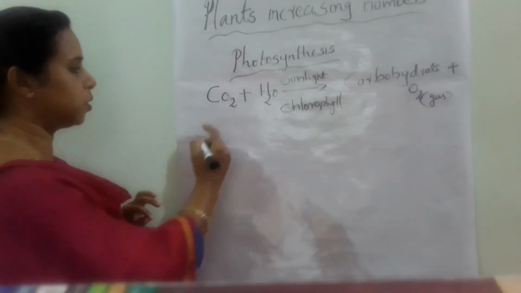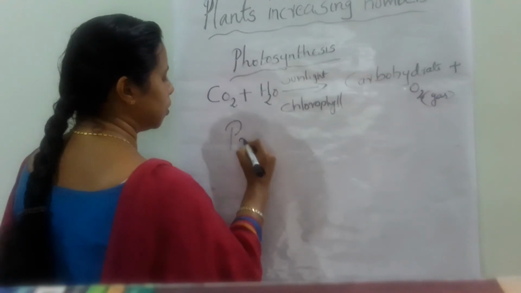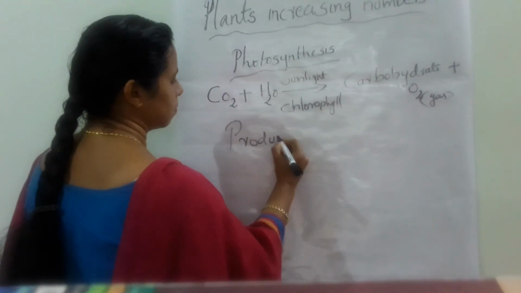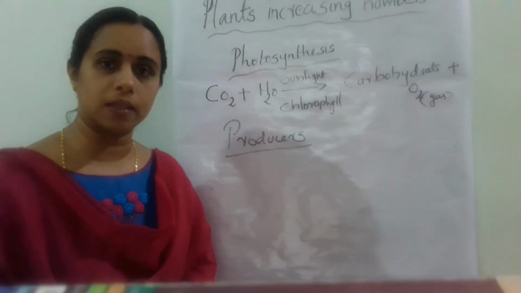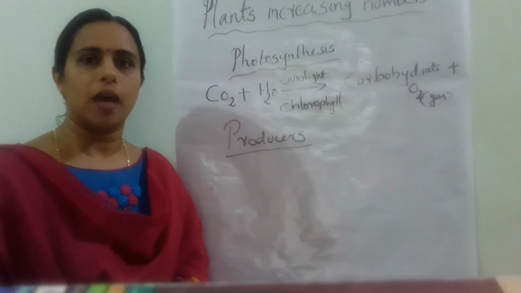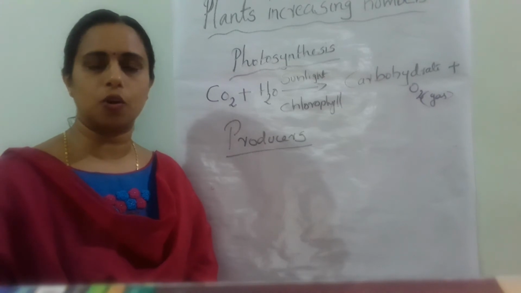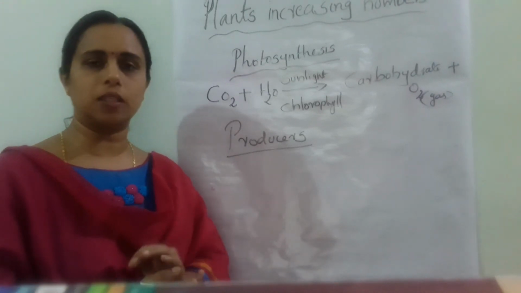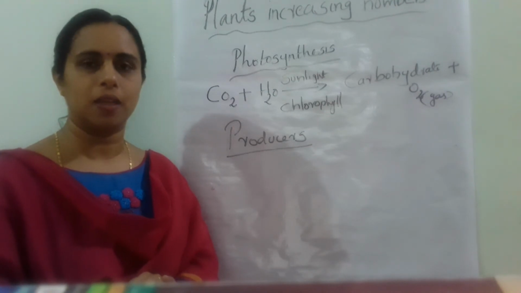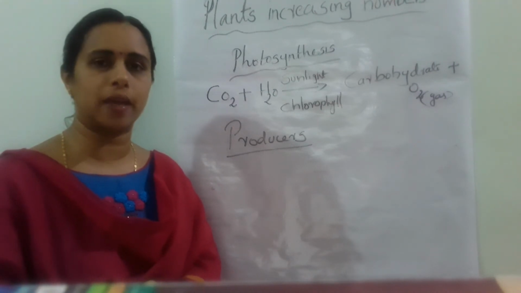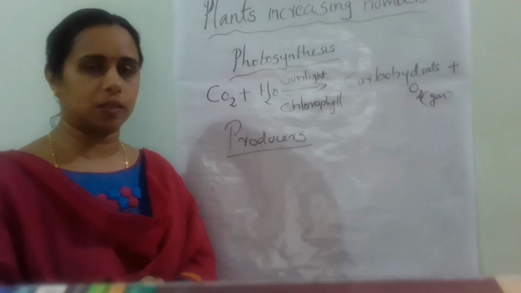So plants come to the category of producers. Plants are the producers. Only plants can synthesize their own food. Animals cannot synthesize their own food. Whatever the plants make is utilized by human beings. That is why plants come to the category of producers.